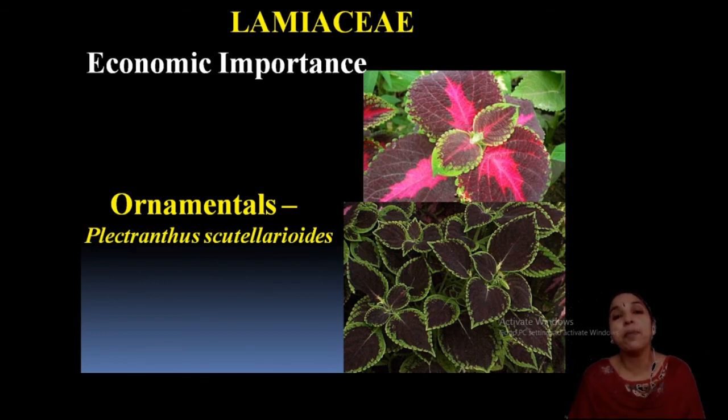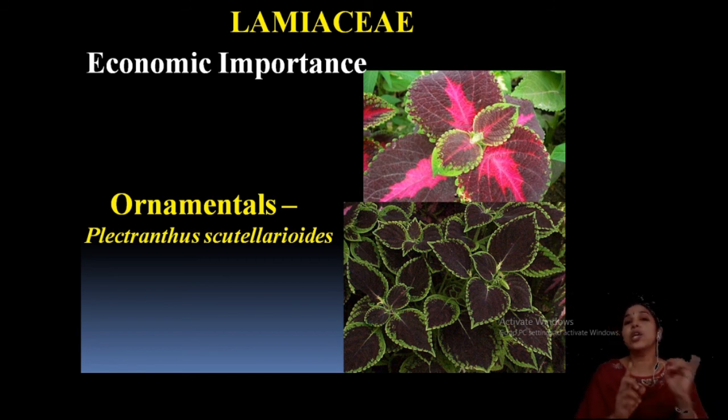So the common plants are Plectranthus, Ocimum, Leucas, mint. Then Hyptis suaveolens, which we call Kaattu Tulasi, is a common plant. Then Anisochilus is there, in our campus. These are very common plants that you can collect and preserve.